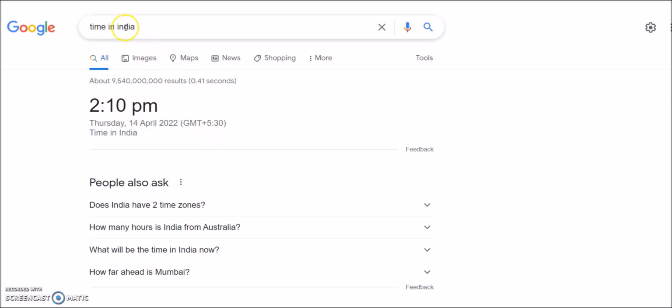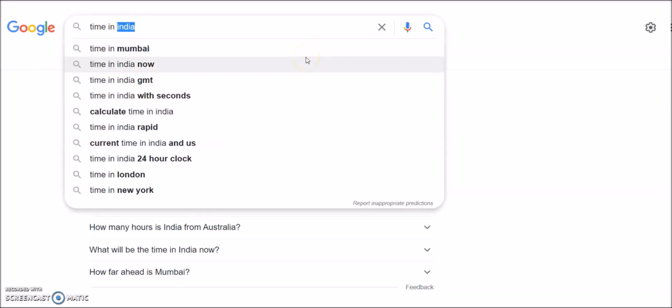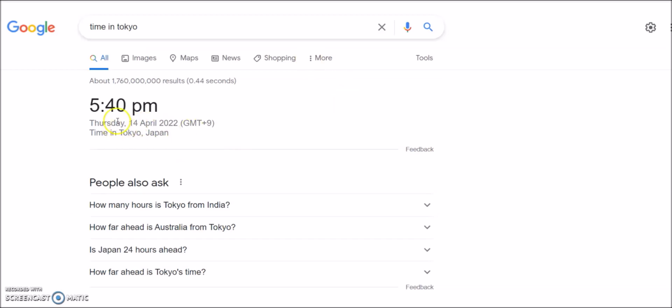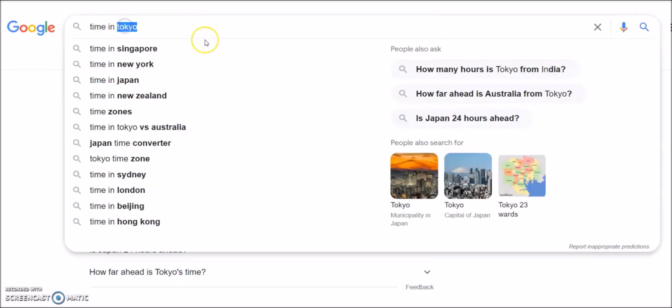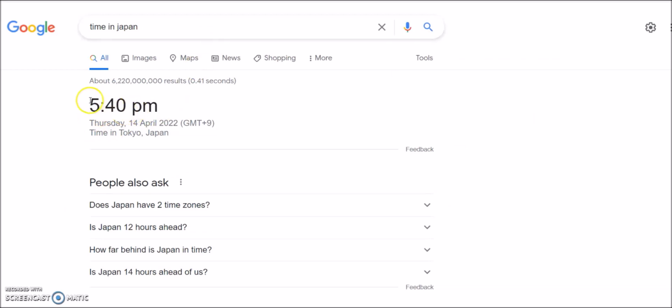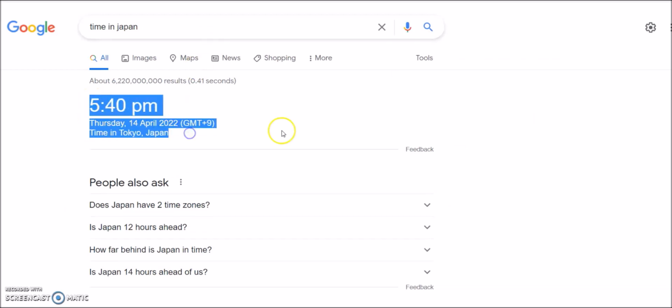Now if we go to, let's say, Tokyo, the capital of Japan, it's now 5:40 p.m. here and it's Thursday, 14th of April. You can see. Similarly, if you want to do country wise, Japan 5:40, we can see, and also the other things.